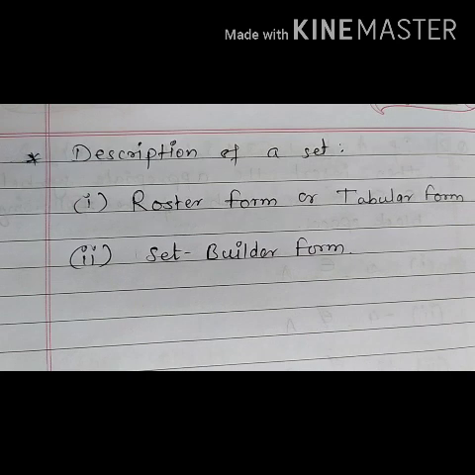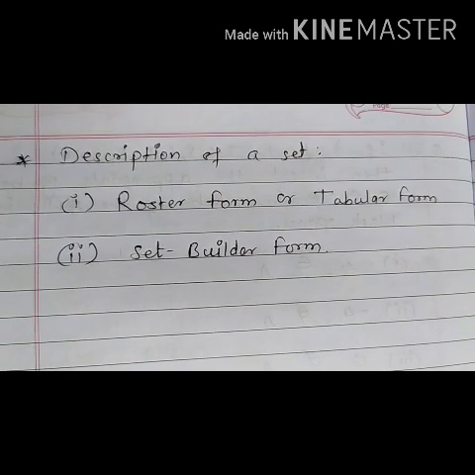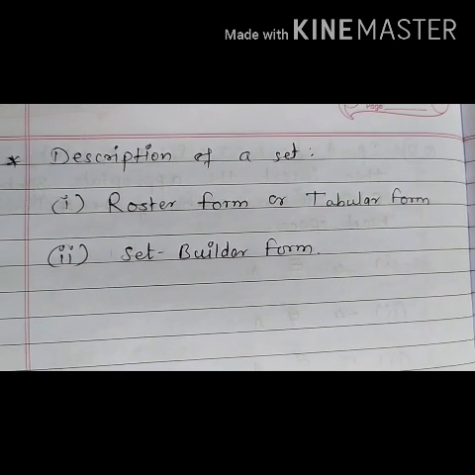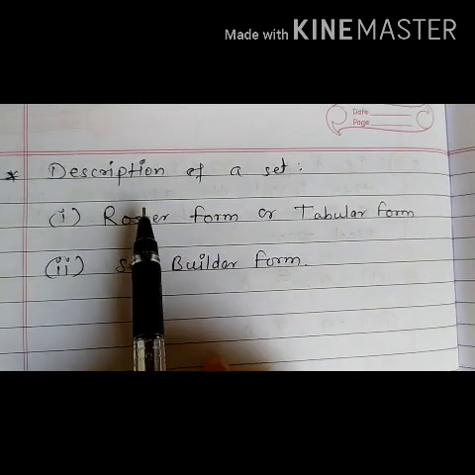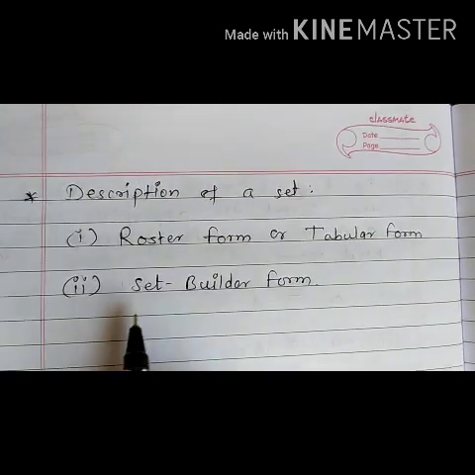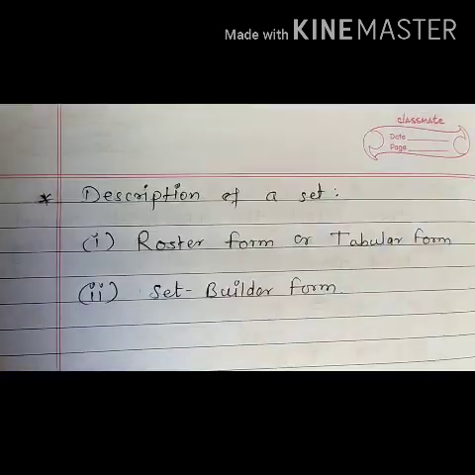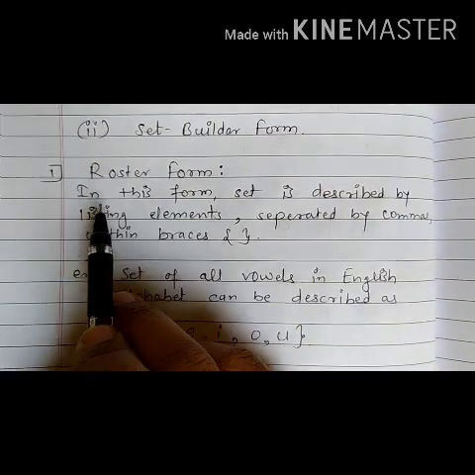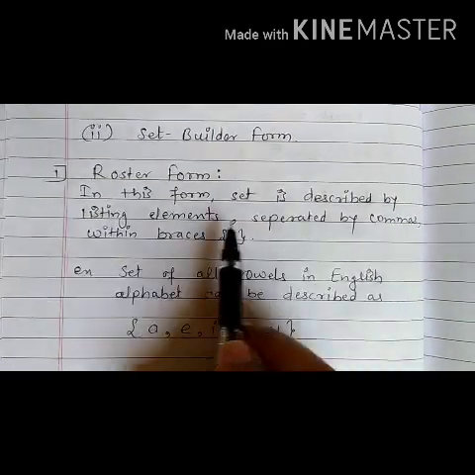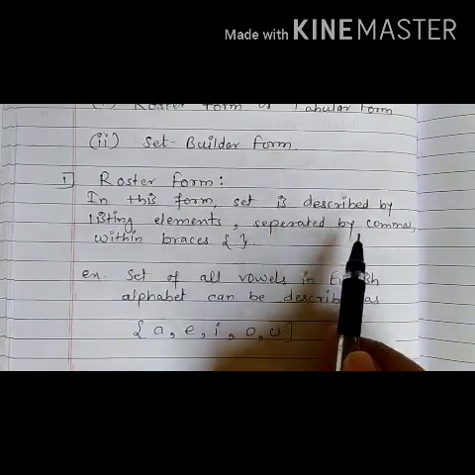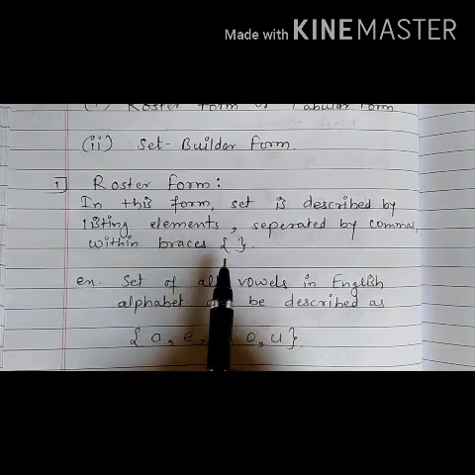Now we'll see description of a set. A set is often described in the following two forms. First one, roster form or tabular form, and the second one, set builder form. Now we start with the roster form. In this form, set is described by listing elements separated by commas and within curly braces.